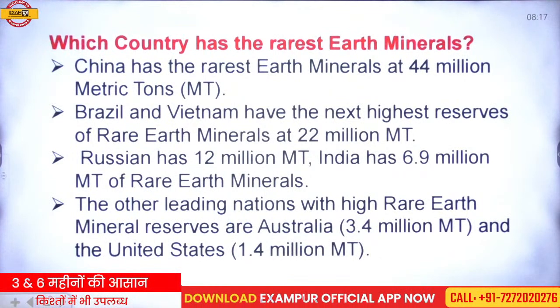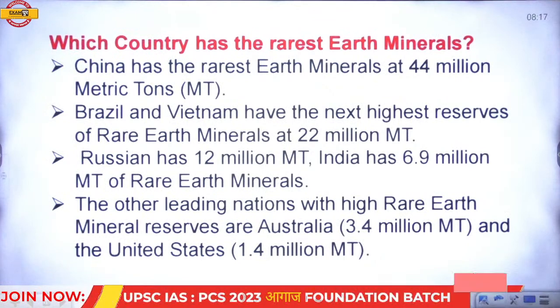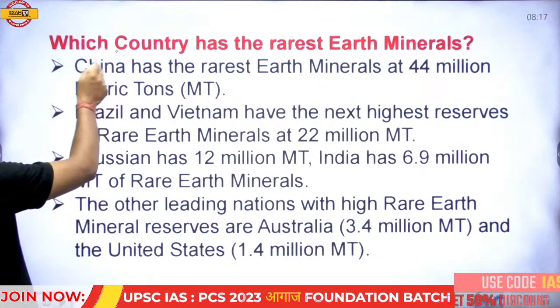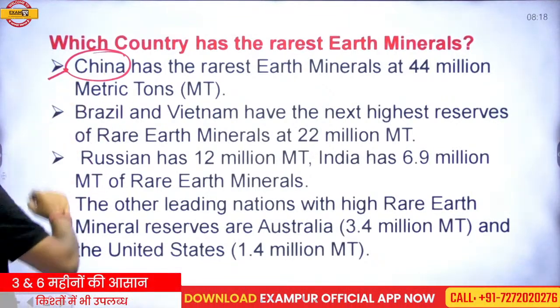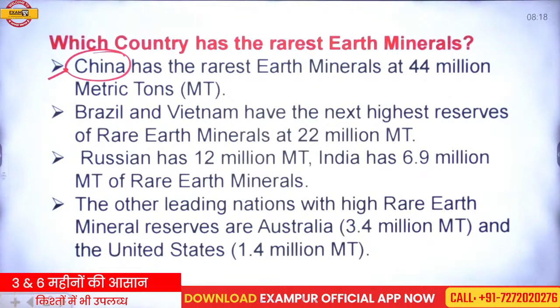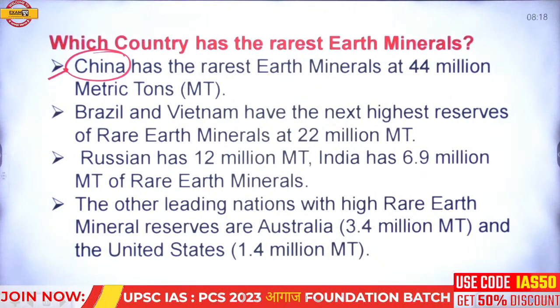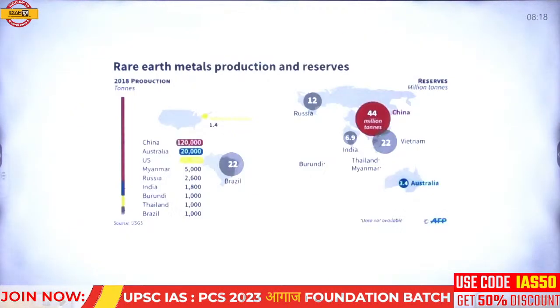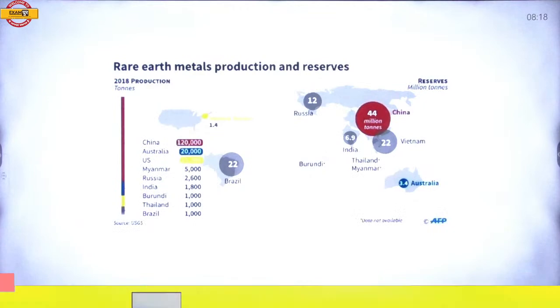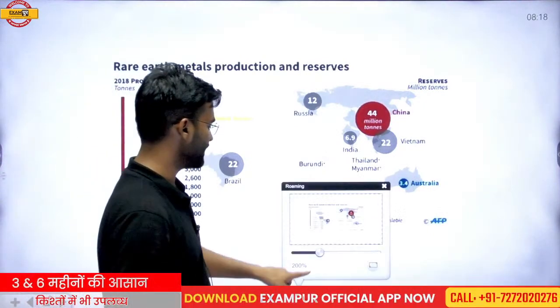Which country has the most rare earth metal, or contributes the most? The maximum rare earth metal is found in China, about 44 million metric tons.